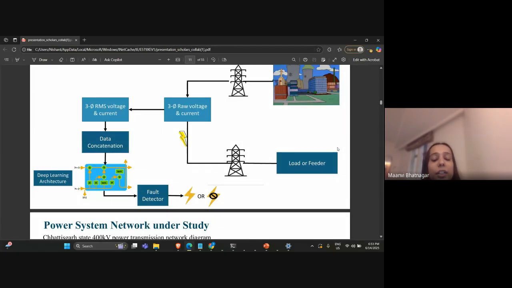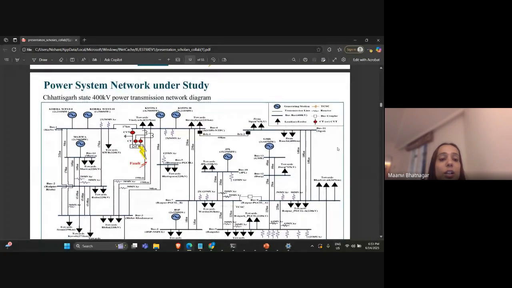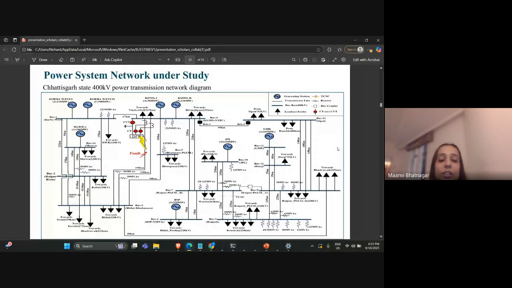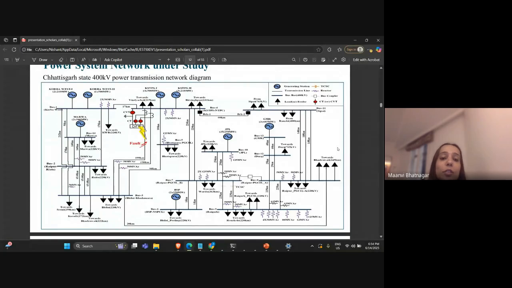To conduct this research, we have used a power system network of the Chhattisgarh state in India, which is a 400 kilovolt transmission line, and it consists of various substations and long transmission lines connected across various cities. For our research purpose, we have taken data from the Khedarma district, as you can see, Bhilai, which is indicated here, and between Vindhyachal district.